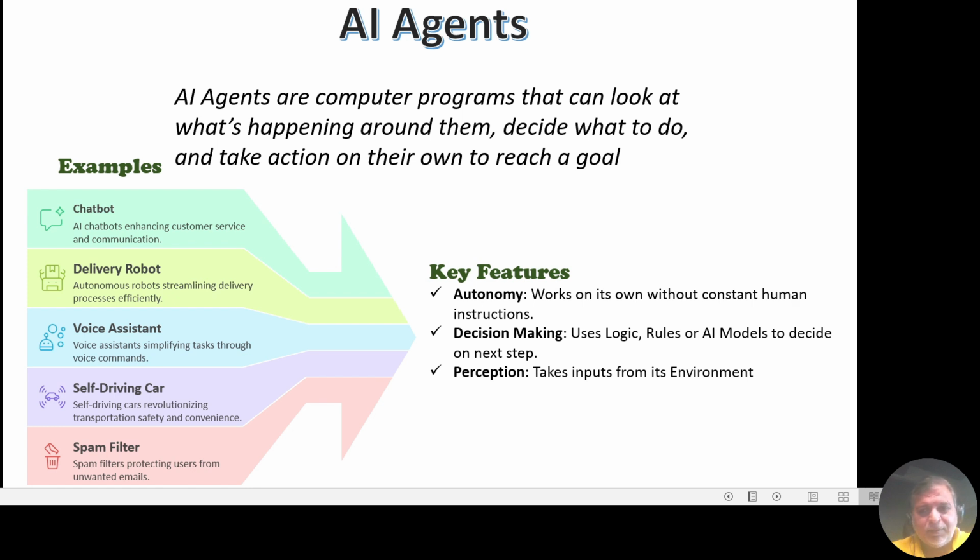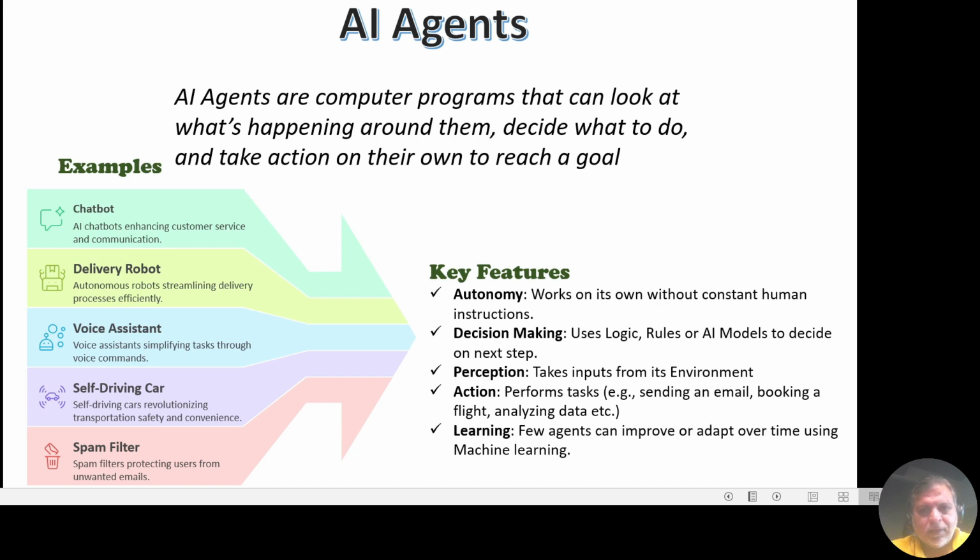Perception. It takes inputs from its environment. Action. It means a system is capable of carrying out specific actions or completing jobs like sending an email or setting an alarm. Learning. Not all AI agents can improve over time, but the ones that do are often referred to as learning agents. They use machine learning to adapt and get better at their tasks based on experience.